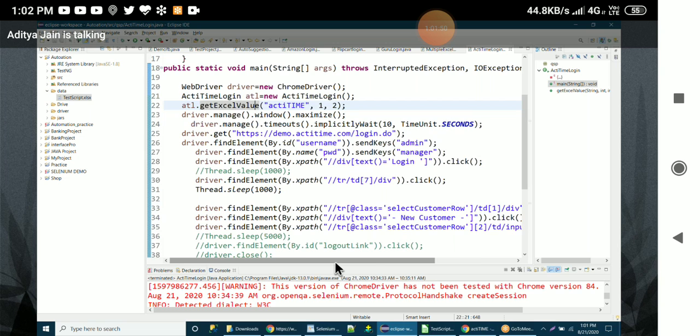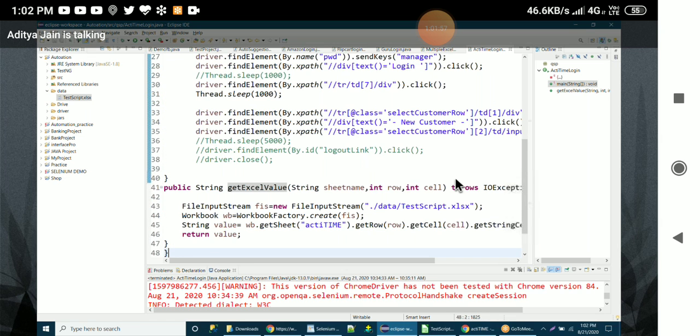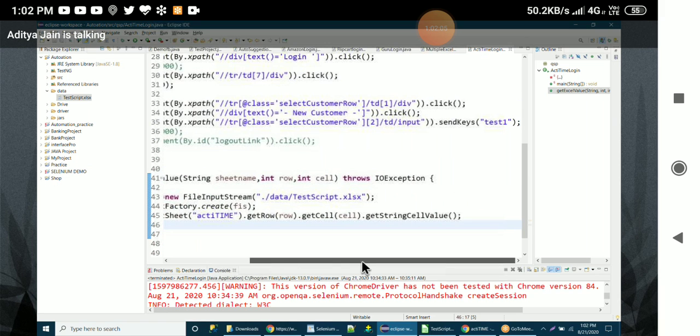If you want, I have created the method and I have called it in the main class. After that, I want to take this value and put it into that box. Here, I want to put that value. So I have to use this variable here. So how to do that, sir?